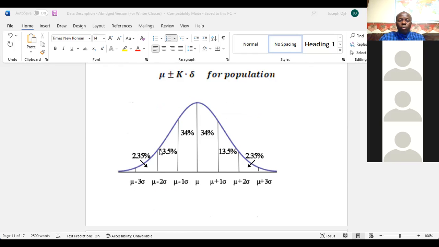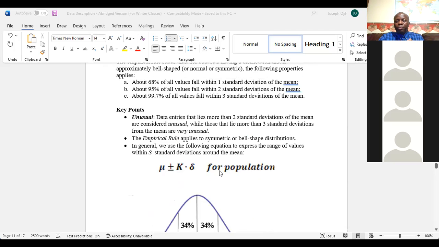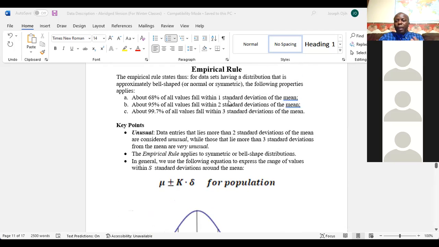So you see, this is the normal, it's bell-shaped. This is the halfway, where the mean is located at the center. From here to this side is the same as from here to that side. So it's symmetric. So this kind of distribution is where the empirical rule applies.